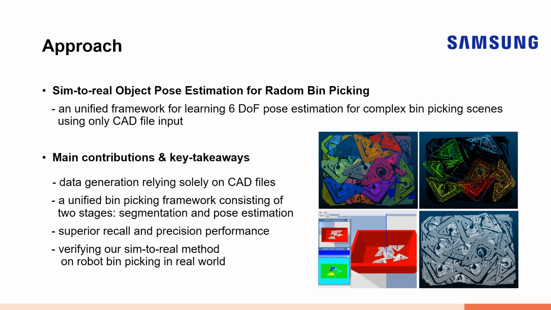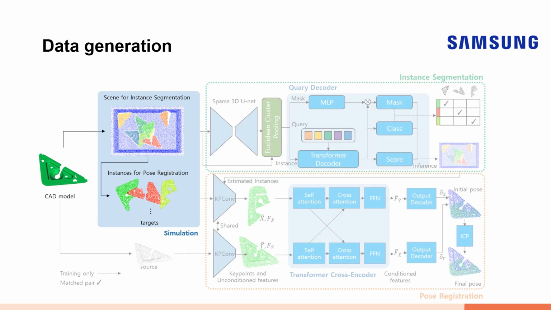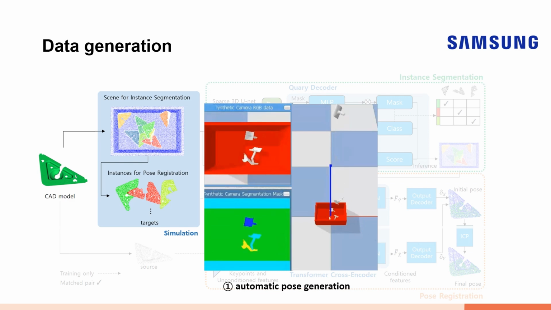To address these challenges, we propose the sim to real object pose estimation for random bin picking. This represents a unified framework for learning 6DOF pose estimation for complex bin picking scenes using only CAD file input. The proposed method acquires annotated data through simulation for training, and consists of sequentially learned networks, segmentation and pose estimation, using the generated data. Here's an introduction to the process of generating data.